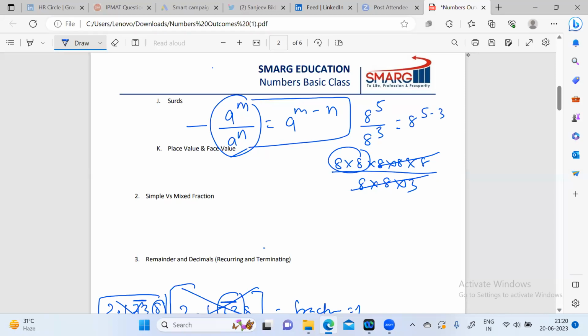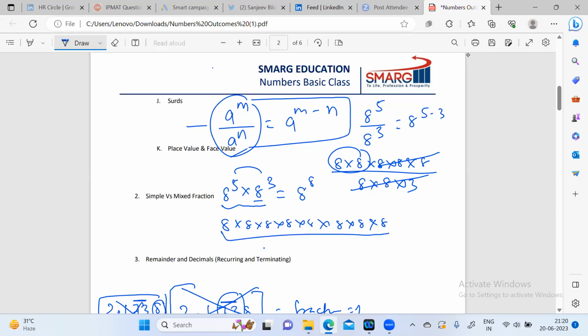And opposite to this, when multiplied, like 8 to the power 5 into 8 to the power 3, the value of this calculation would be the addition of these powers, like 8 to the power 8. How did it happen? We multiply 5 times 8, and you also multiply 3 times 8. Ultimately, you are multiplying 8 times 8, which is 8 to the power 8.